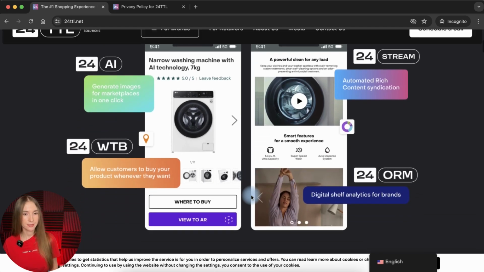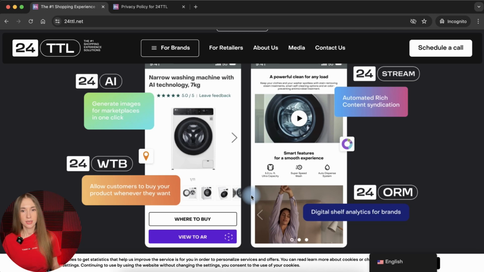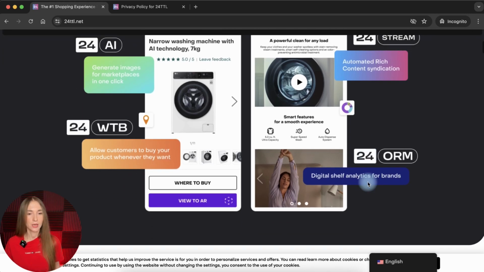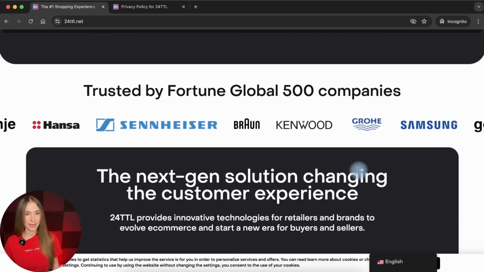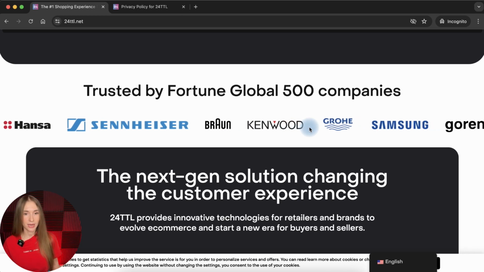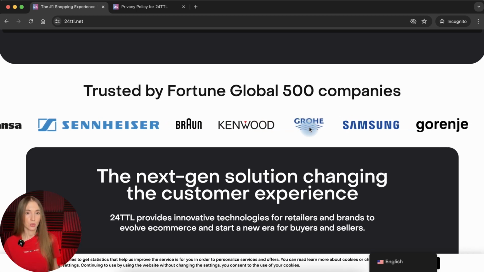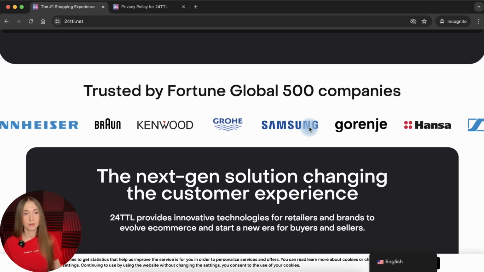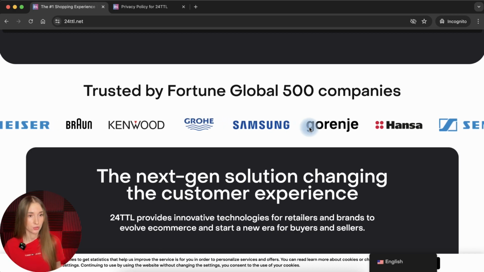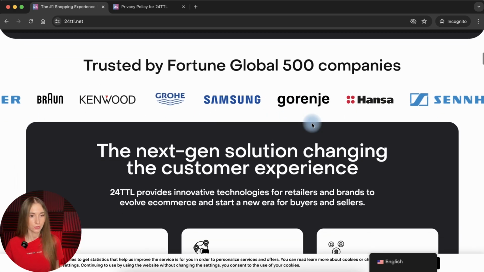Here we see the second screen, and it just briefly describes some pieces of functionality of this platform, or some pieces of services that the company provides, I believe so. It doesn't have any buttons or any pieces of personal information where they can collect data, so let's scroll down. Trusted by Fortune Global 500 companies. Again, just the names of different brands, different clients of the company. I'm not sure what it means, but anyway, they don't have any personal data related to our topic today, so let's move forward.